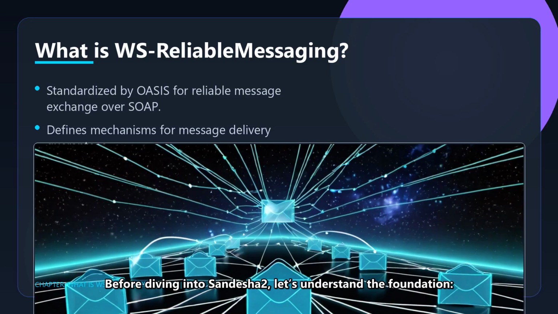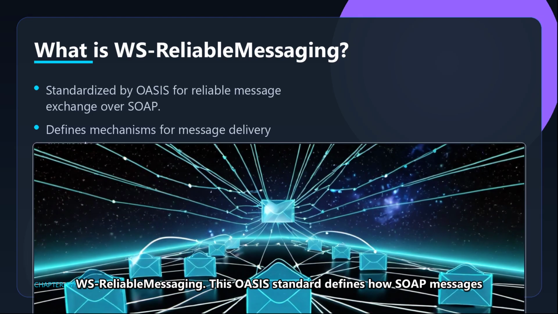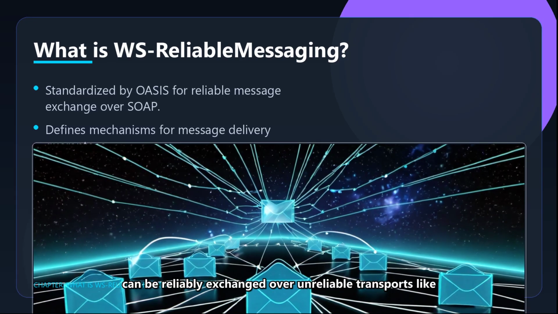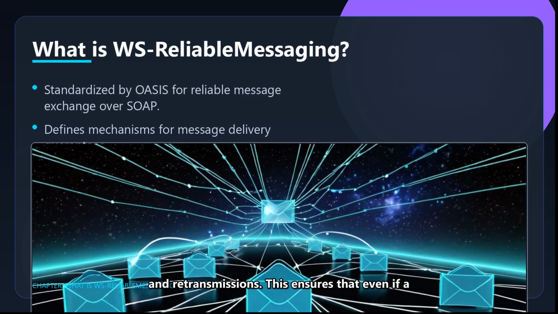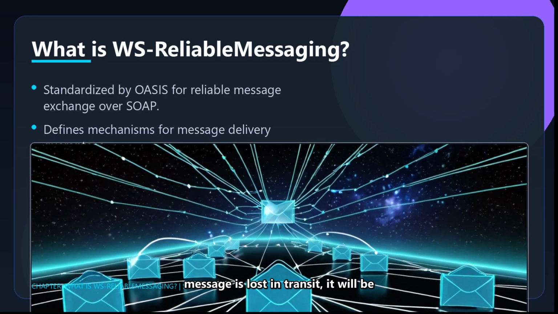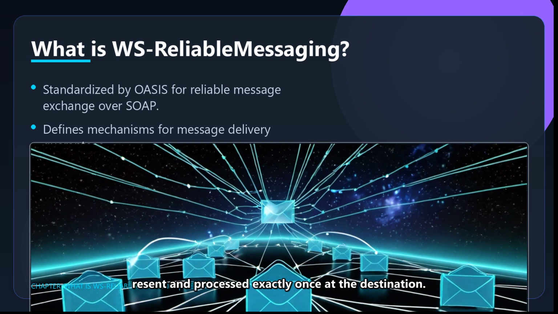Before diving into Sandesha2, let's understand the foundation: WS-ReliableMessaging. This OASIS standard defines how SOAP messages can be reliably exchanged over unreliable transports like HTTP. It introduces concepts like message sequencing, acknowledgments, and retransmissions. This ensures that even if a message is lost in transit, it will be resent and processed exactly once at the destination.